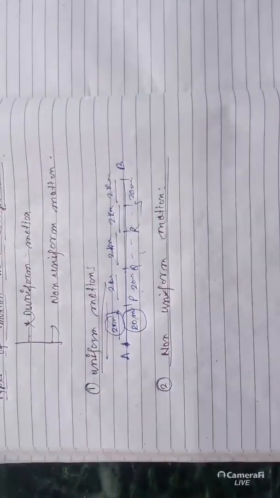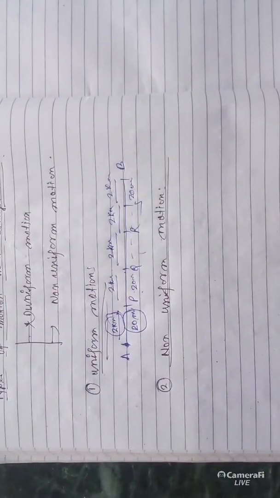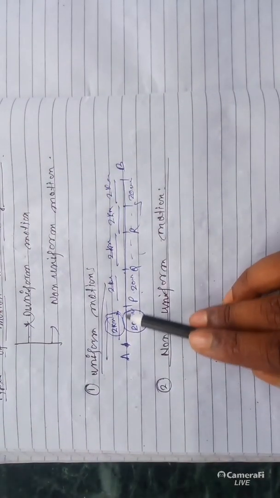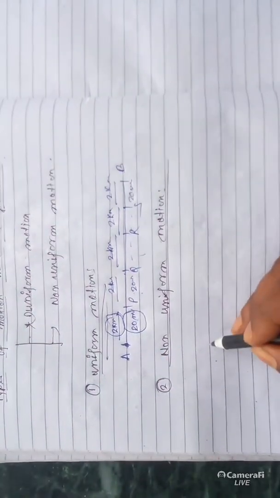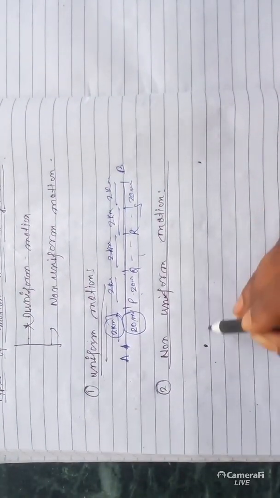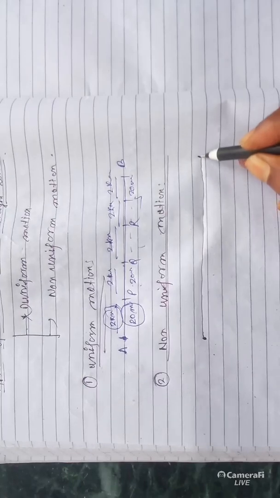What is non-uniform motion? If a body covers unequal distance. For example, the same body is moving from point A to point B in this path.